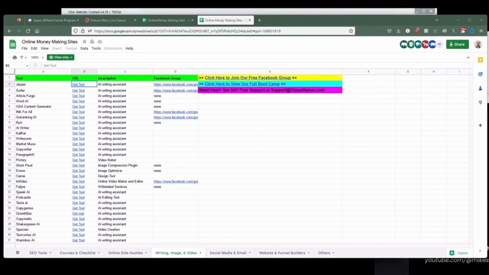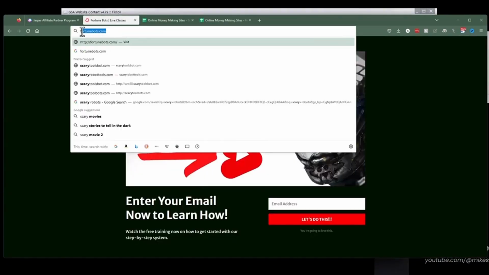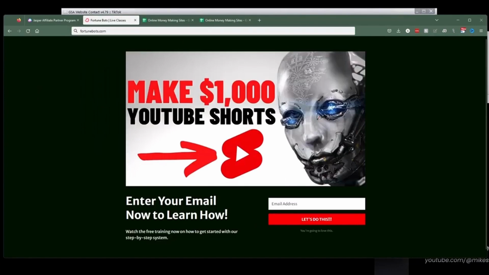Obviously, everybody needs money, and we all know that we have to pay the bills. But more than that, what I want for you is to be able to have the money to do what you want to do and have the time to do what you want to do, to break free from your job and to be able to spend time with your family, go to the beach in the summertime, go skiing in the wintertime, whatever it is that you want to do, whatever you want to do in 2023 and beyond. Those are the things that this helps you to do, because it gives you more time, it gives you more money, and you don't have to be an expert, because you'll become the expert when you go to fortunebots.com and you work through the live classes.